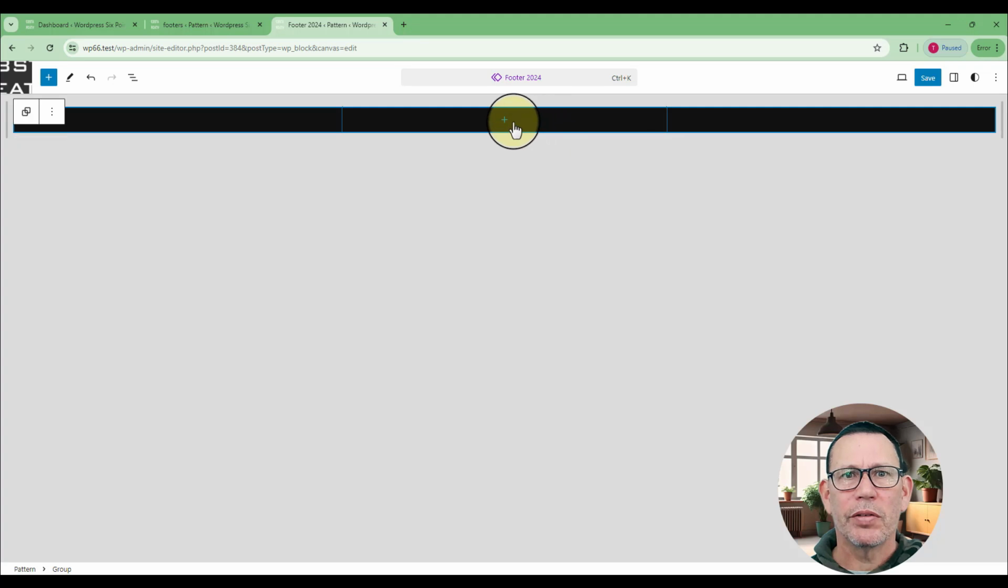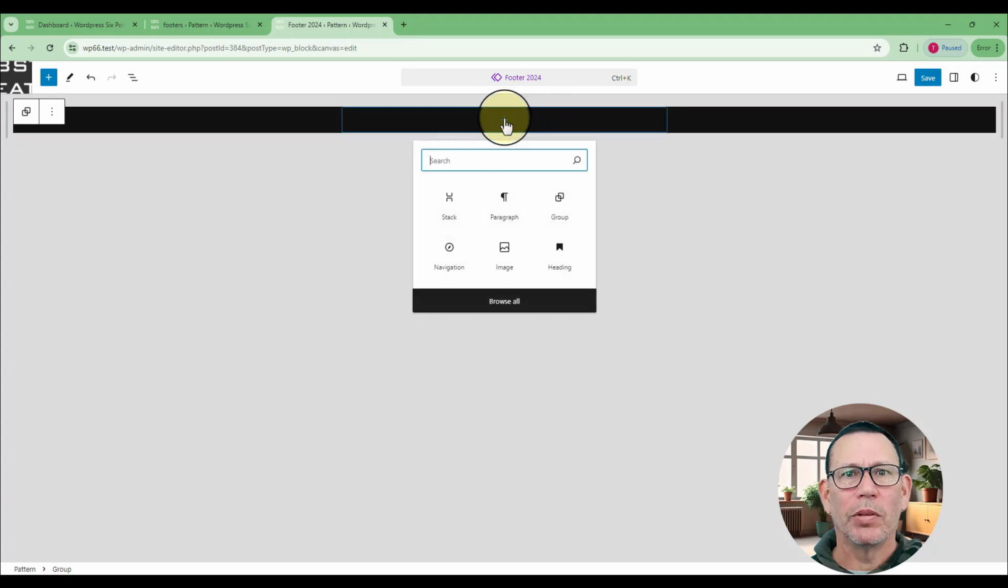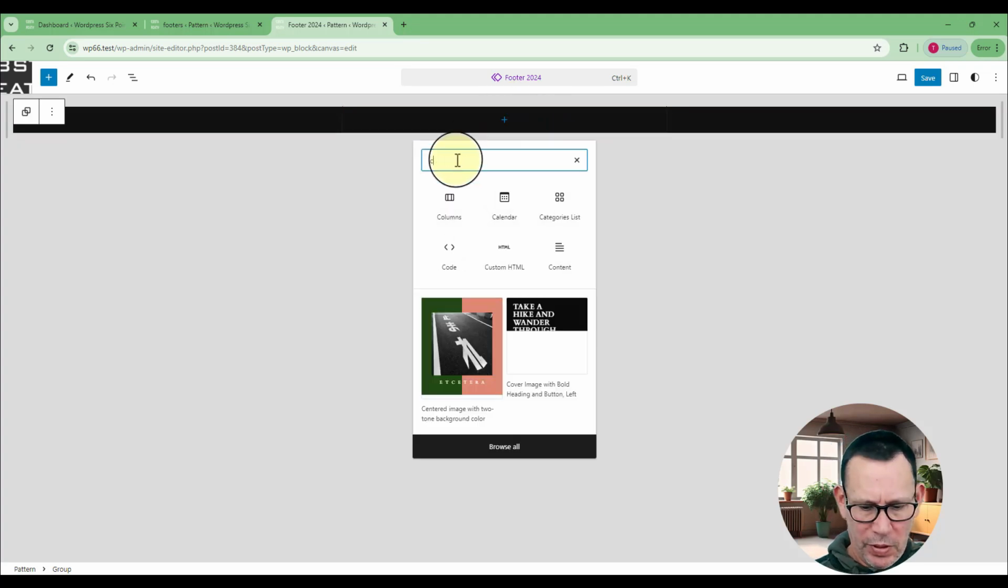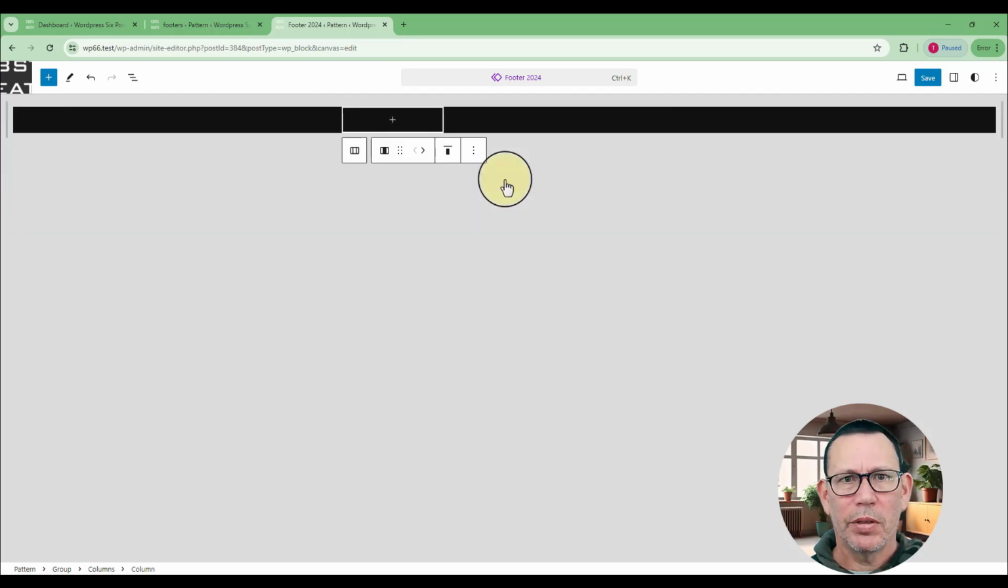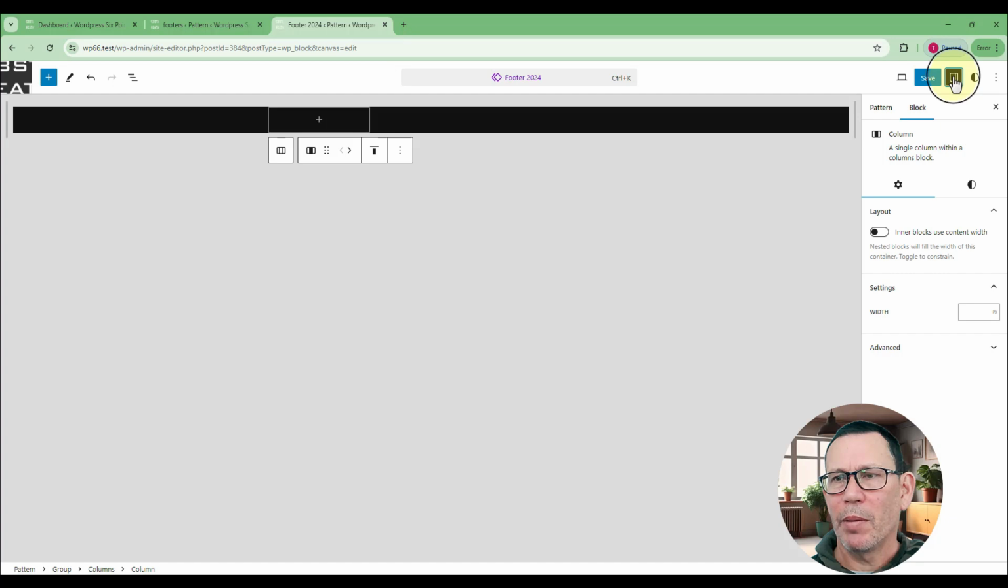Okay, so inside this group, I'm going to add a table. Sorry, make that a column. I'm going to add some columns. I'm going to choose 3 columns. For my first column, I'll come over here and choose the settings. For the first column, the width, I'm going to change over here to percentage. I'm going to give it 30%.